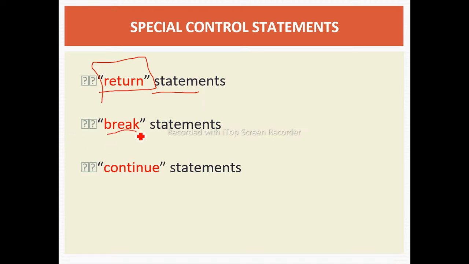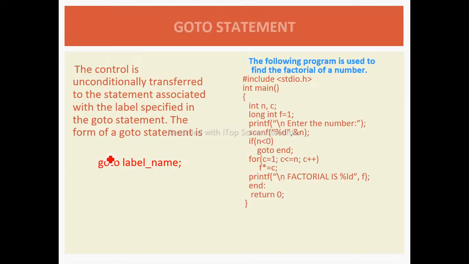ब्रेक स्टेटमेंट हमने अभी पढ़ा. The break statement we are using to break the control sequencing. Okay, and where we are using this break is in a switch statement. And next, continue. Continue is used to just continue the program. Now next is the go to statement.